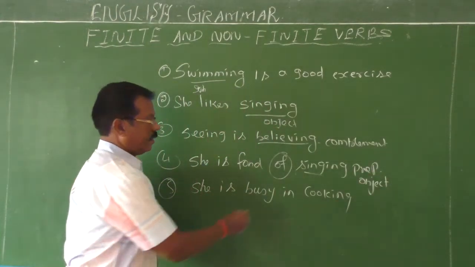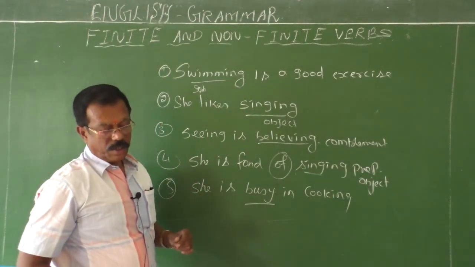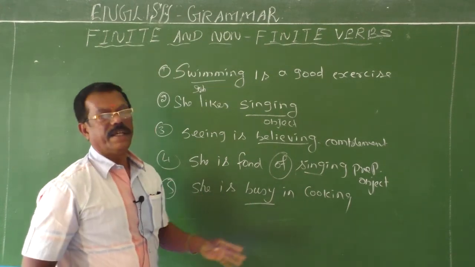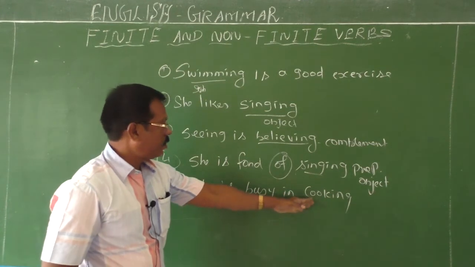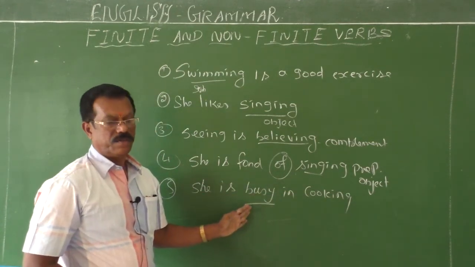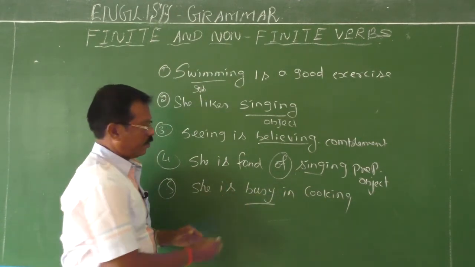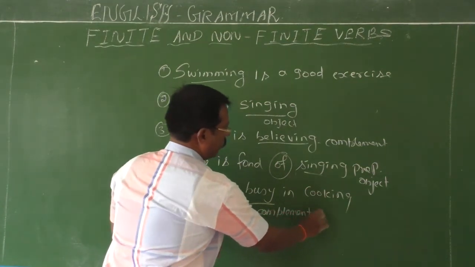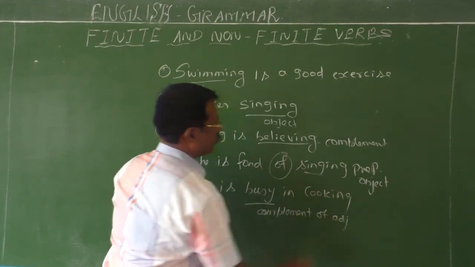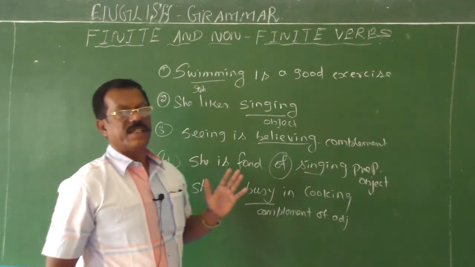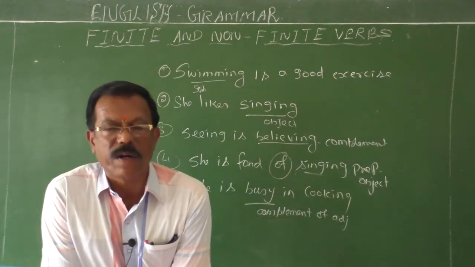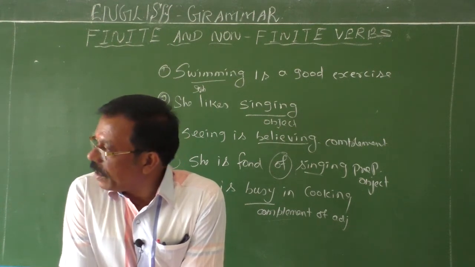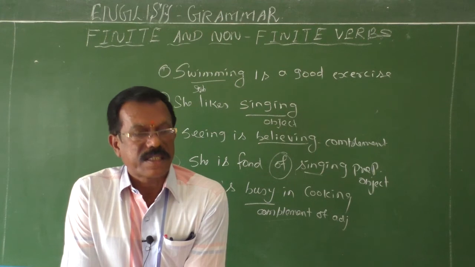She is busy. Busy is an adjective. So, complement of adjective. She is busy in cooking. So, it comes to complement the adjectives. Children, now from this you can understand that gerund is the base form of the verb plus ing. It is a verbal noun because it is used as a noun.